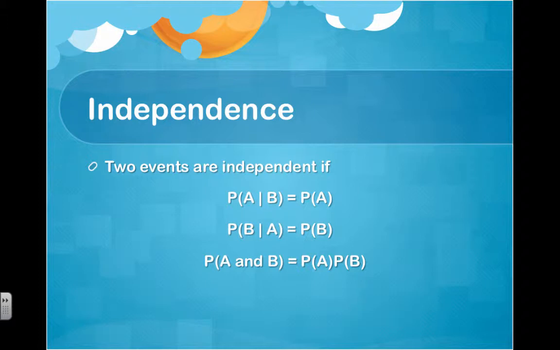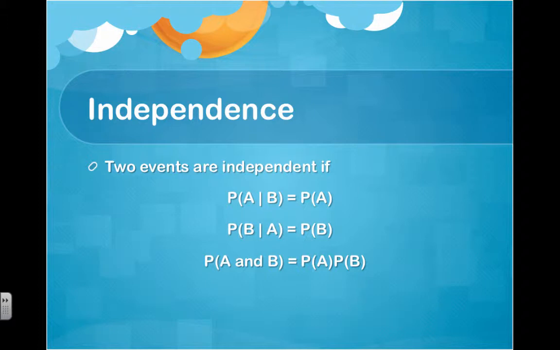Or the probability of being female given that you have an A is the same as the probability of being female. What we want to know is that the conditional doesn't change the outcome, that event A is independent of event B. And mathematically, the way that will shake out is that the probability that both things are true will be equal to the product of the probabilities.